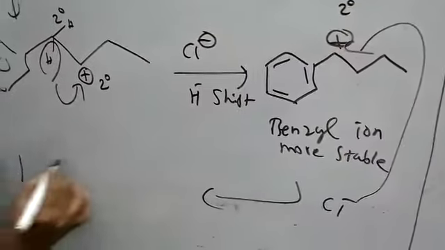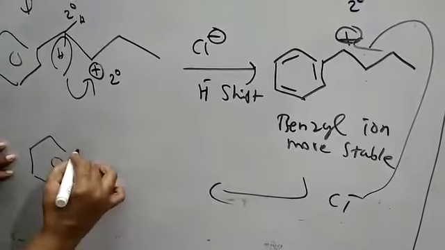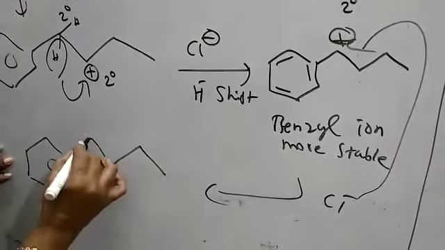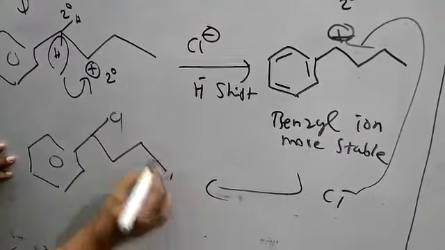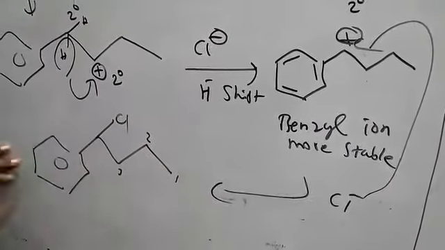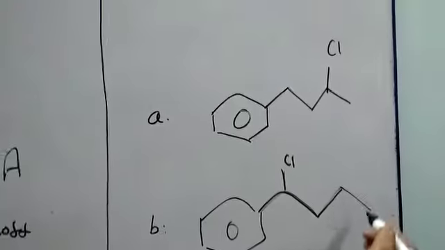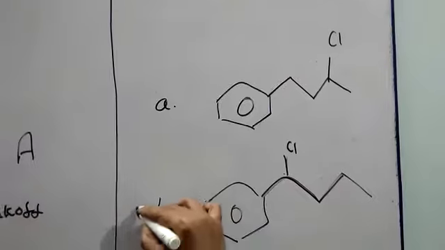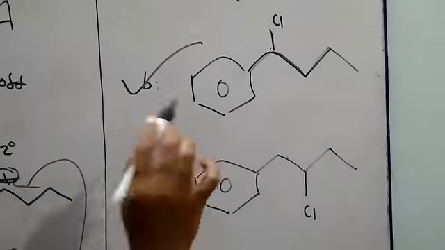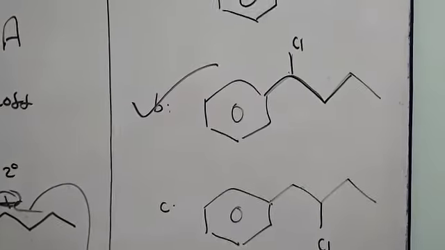Now the product is, you write your benzyl ring, yes, complete, and here you put the Cl. From 1, 2, 3, the fourth carbon has the Cl. Go and see here, this is the second carbon; 1, 2, 3, 4, this is your fourth carbon. So your option is option B.